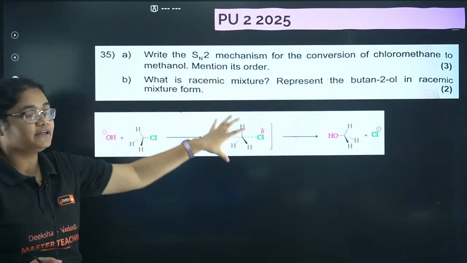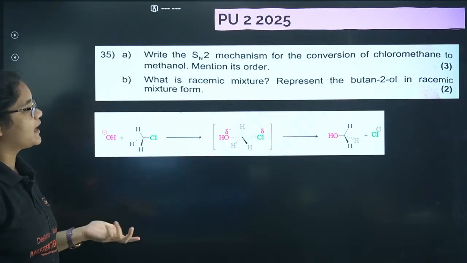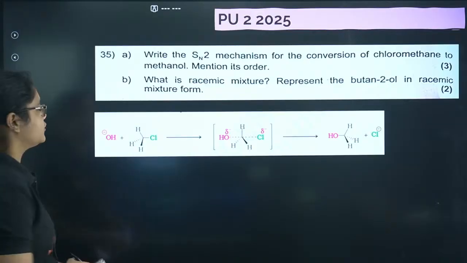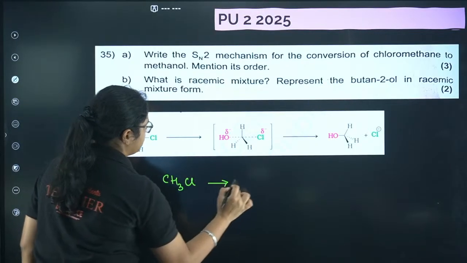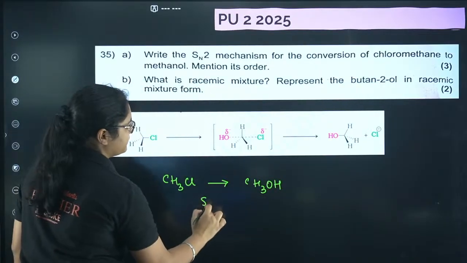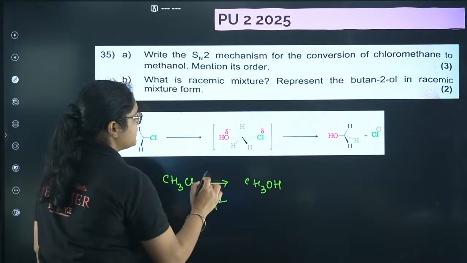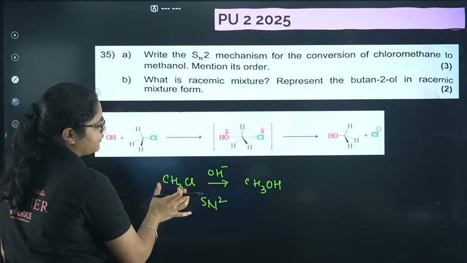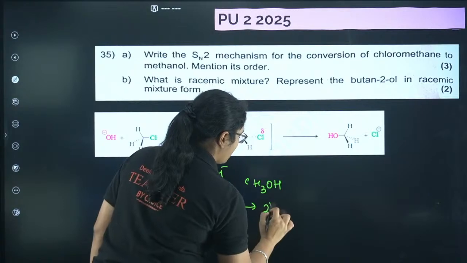Okay, let's move to the next question. This question was actually asked in PU2 2025, the actual paper. Write the SN2 mechanism for the conversion of chloromethane to methanol. Mention its order. In the SN2 mechanism, the nucleophile and the haloalkane are both present during the rate-determining step, so it is a second order reaction.